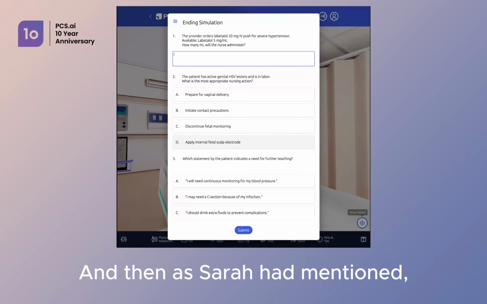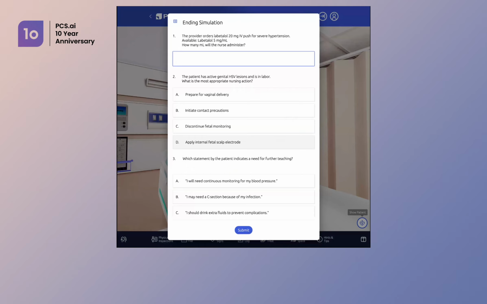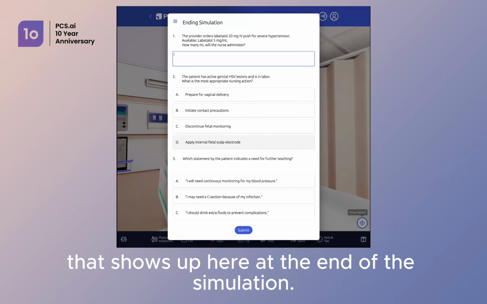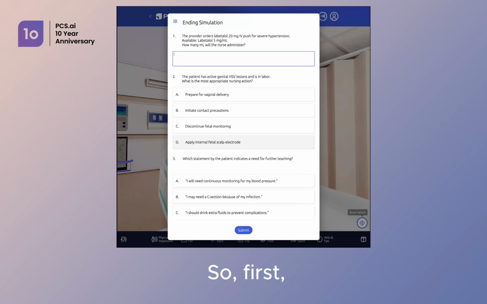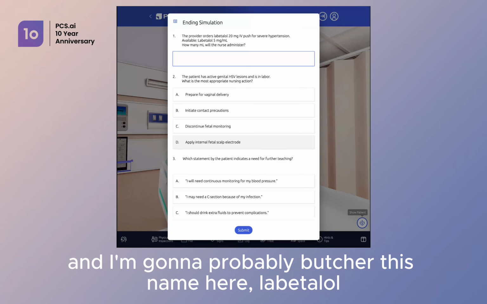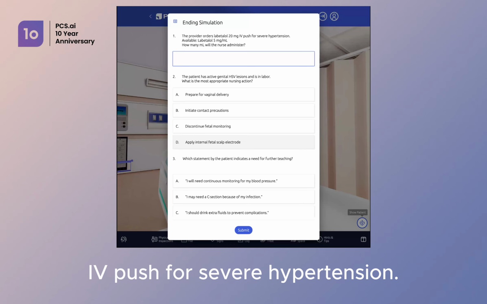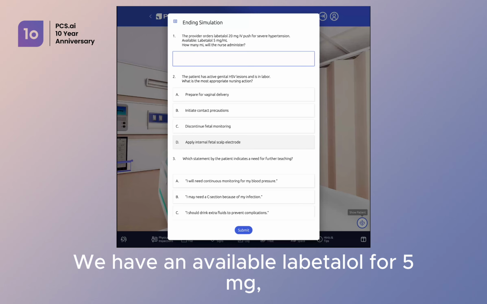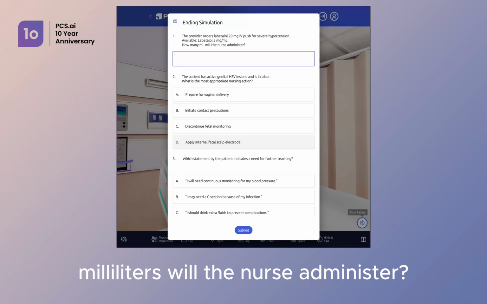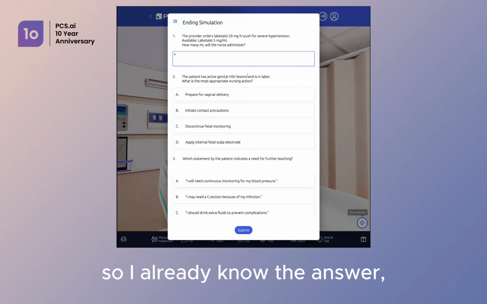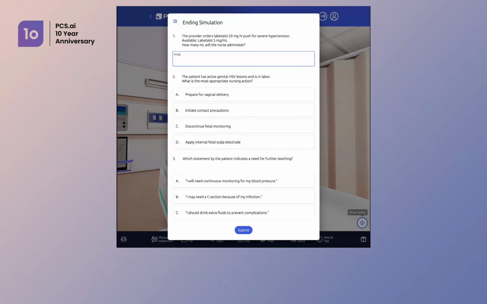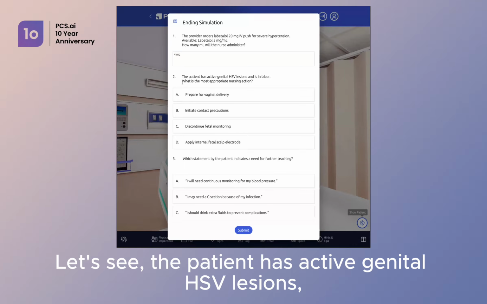And then, as Sarah had mentioned, we have this multiple choice NCLEX style quiz that shows up here at the end of the simulation. So first starting off, the provider order, and I'm going to probably butcher this name here, labetalol 20 milligram IV push for severe hypertension. We have an available labetalol for 5 milligrams. How many milliliters will the nurse administer? I've done a little bit of cheating here, so I already know the answer, and I'm going to put in 4 milliliters for that.